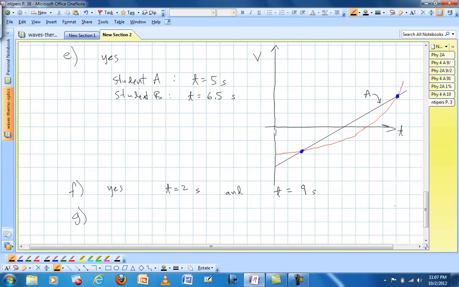And part G is asking if the two children ever have the same acceleration. So if the vertical axis is velocity, acceleration is the slope of these curves. And about t equals 6 seconds, the slope of the red curve and the slope of the black curve match.